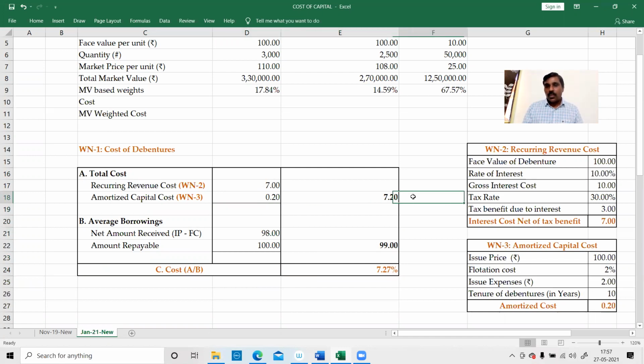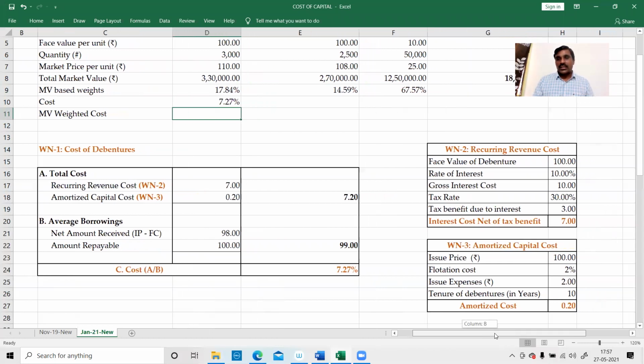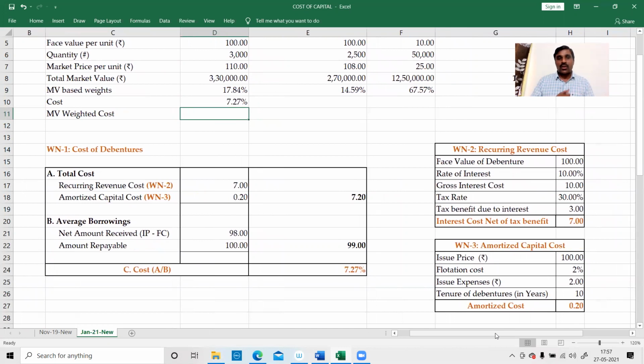Okay, right. This is the point, 7.2. Therefore, cost is equal to 7.27%. Just go through this. How did we get this debenture interest cost? Three working notes: working note 1, working note 2, and working note 3. How did we get the cost of debentures?